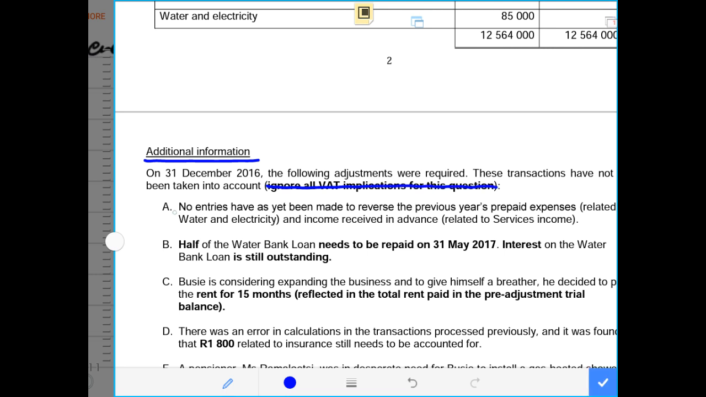So now it says no entries have yet been made to reverse the previous year's prepaid expense related to water and electricity. It means the prepaid expense that we see there relates to water and electricity, and the income received in advance relates to the service income. That means now we have to reverse that prepaid expense with regard to water and electricity. So now let us immediately go and check how much that reversal is.